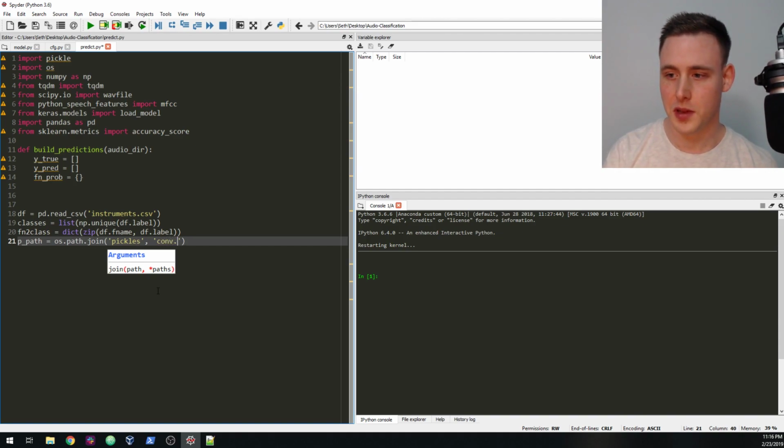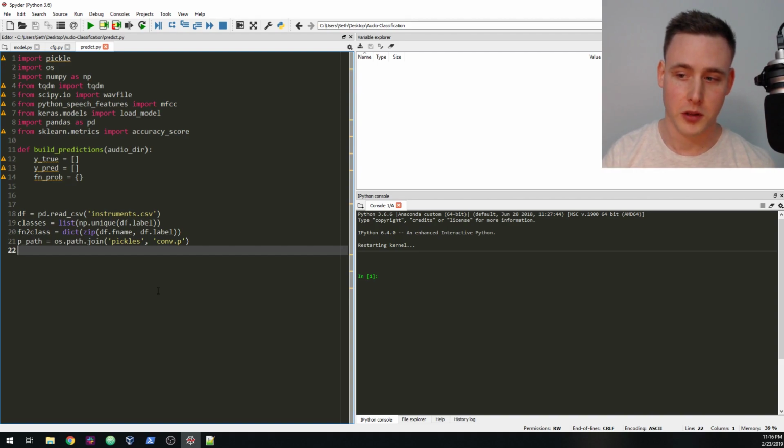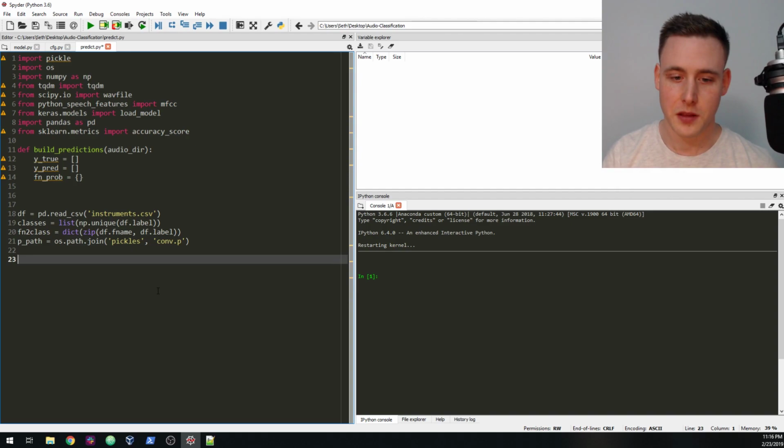At this point, you're going to define which model you want to run. The reason for creating a pickle path is that we actually want to figure out what the configuration was for that specific model.